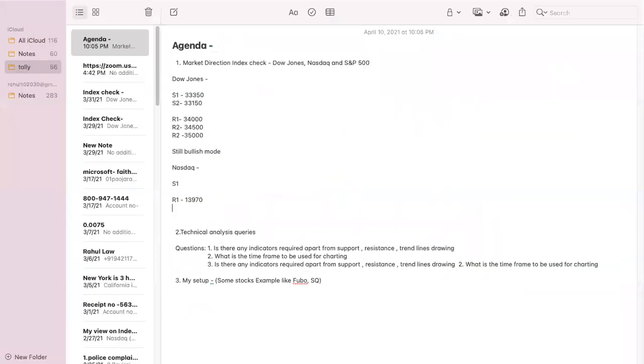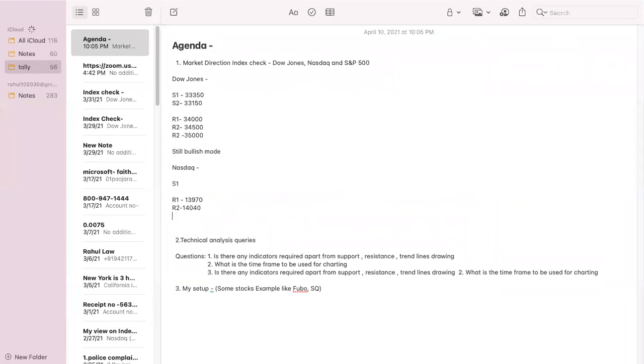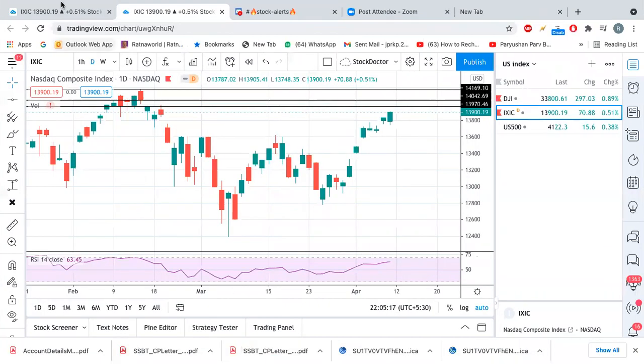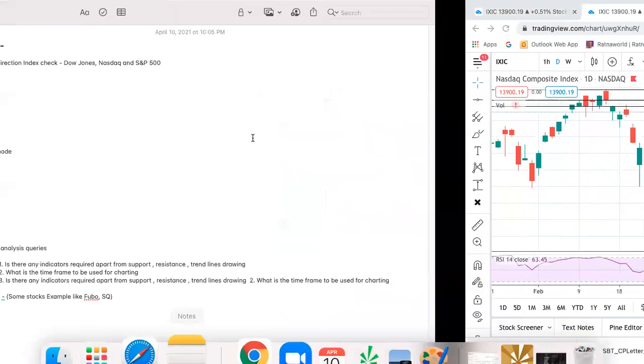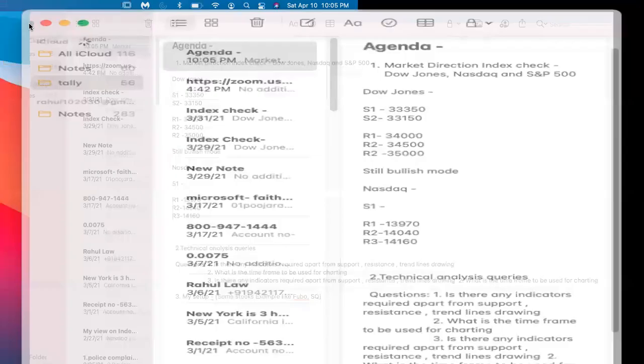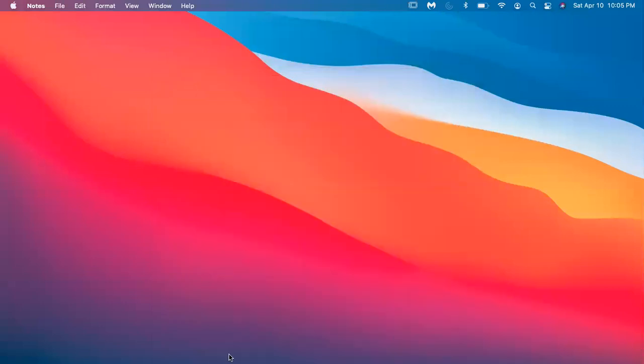So we can say resistance 2 is 14,040, and the third resistance is 14,160. Okay, so these are the three resistance levels which I can see. Okay, and now we will draw the support lines, right? That is, from where we think that Nasdaq will turn around.